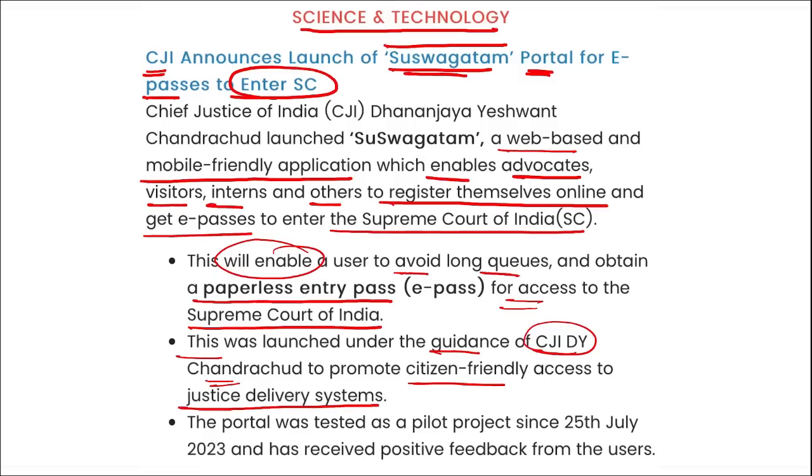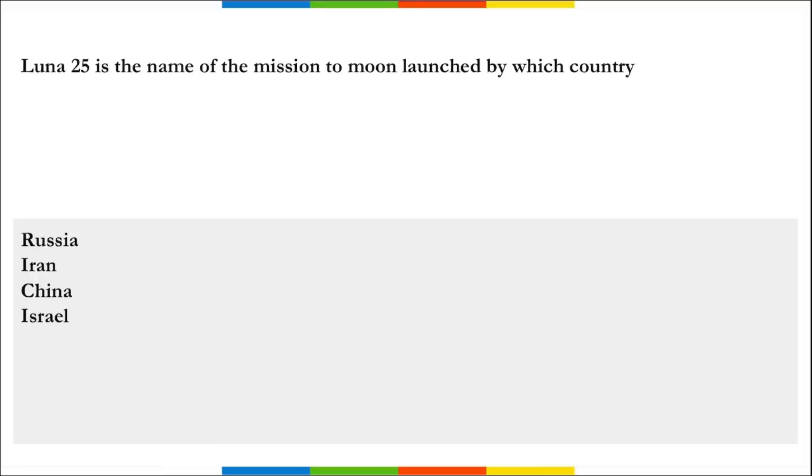Next, remember the name, it is Swagatam, right? Remember it again, Swagatam. This is the name of the portal that was recently launched by the Chief Justice of India, and it is to provide e-passes. Next, Luna 25. This is the name of the mission to moon that was recently launched by which country?